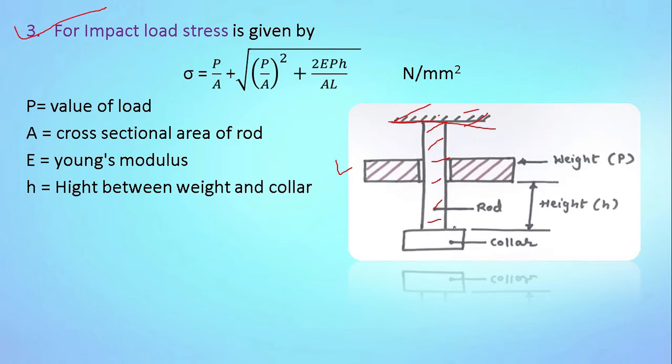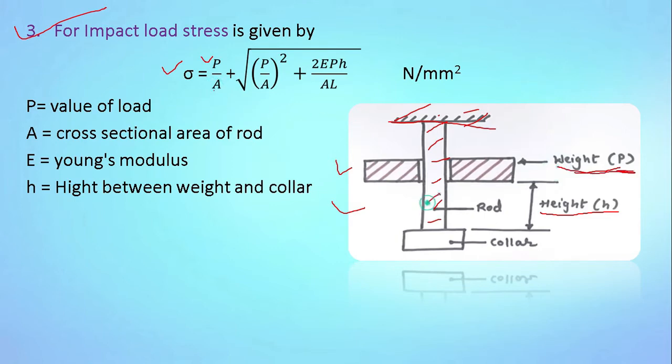We have attached one collar at the bottom of the specimen, and weight P is held at a height of H from this collar. In this case, the stress can be calculated by using this formula: σ = P/A + √((P/A)² + 2EPH/AL). Here P is this weight or applied load.